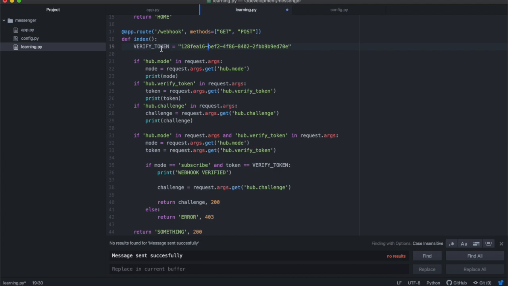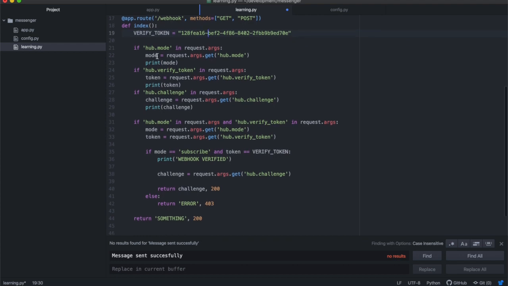So Facebook will send a request, and inside that request, it will have three different parameters. The first parameter will be hub mode, the second parameter will be hub verified token, and the last one will be hub challenge, all right?